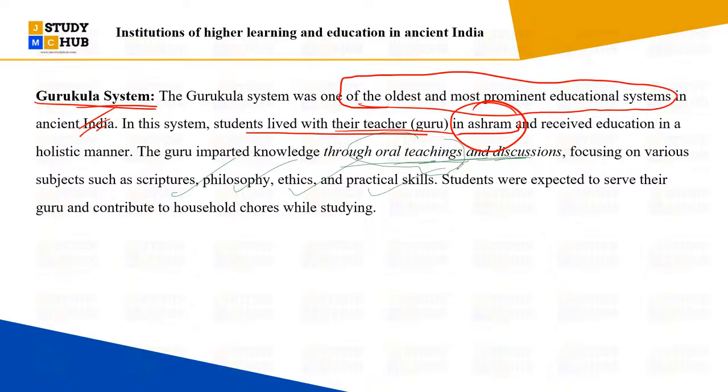ये जितने सारे चीजें हमने discuss किया, whether it is the Upanishad or the darshan or some mythological चीजें, जो भी knowledge हमें impart करनी थी, the whole system was called the Gurukul system, and majorly oral teaching and discussions were used to teach. These all were teaching methods, right? So there was no digital education or blackboard and all. There were not such tools and techniques, but they were using oral teachings and discussions, right?